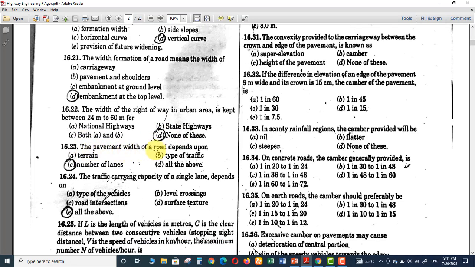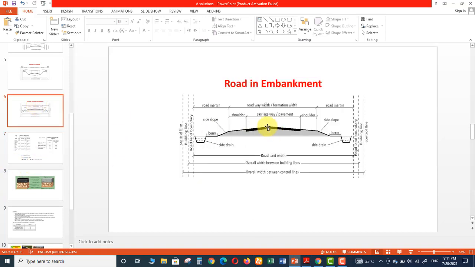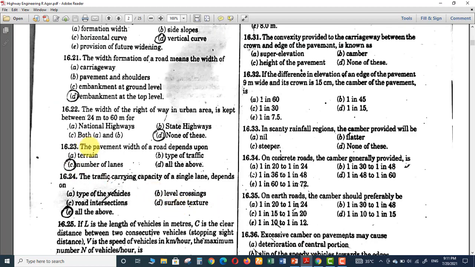Next question is the pavement width of a road depends upon. Pavement width. This is the pavement width on which the traffic flows. So the width of the pavement depends upon terrain? No, it doesn't depend upon the terrain. They are just asking about the width, not the design of the pavement. They are just asking about the width of the pavement, dimension of the pavement. This is sort of dimension.